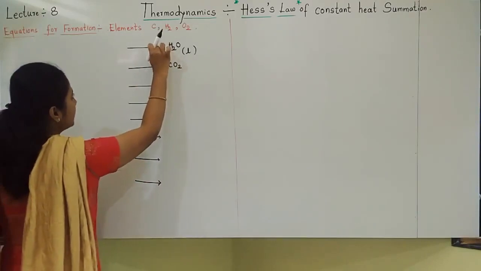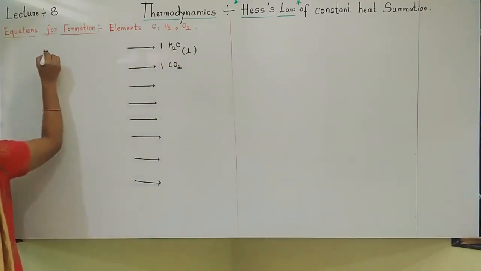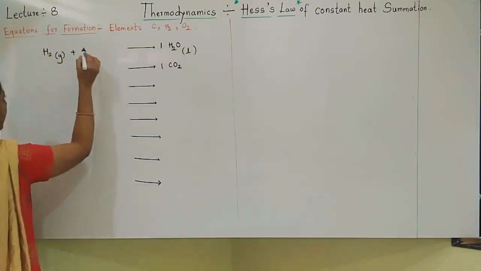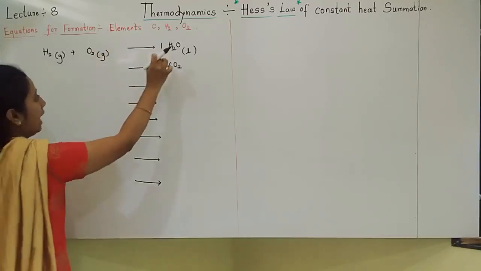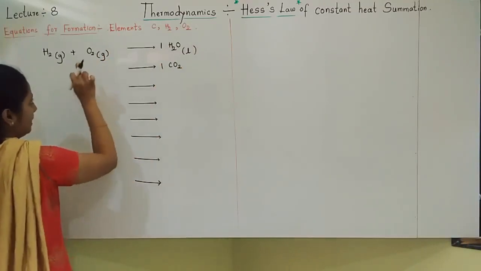So that balancing, see, it should be 1. So I will take elements as H2. Of course, it is a gas. Plus I should take oxygen. It is also a gas. Water is made up of hydrogen and oxygen. So I wrote its elements.